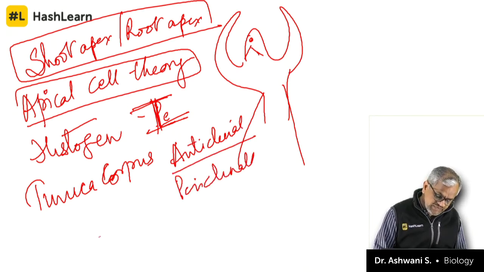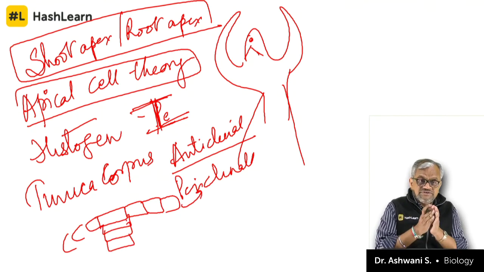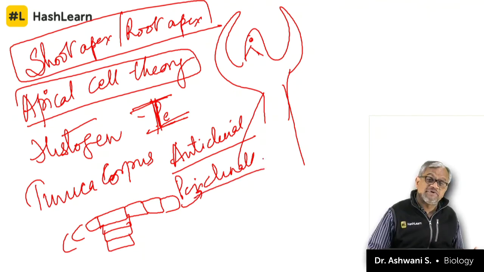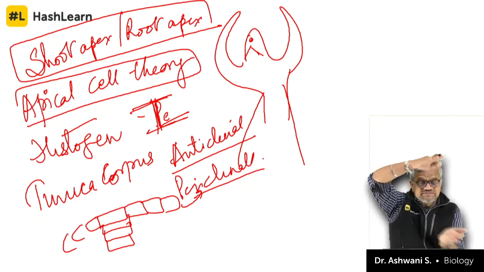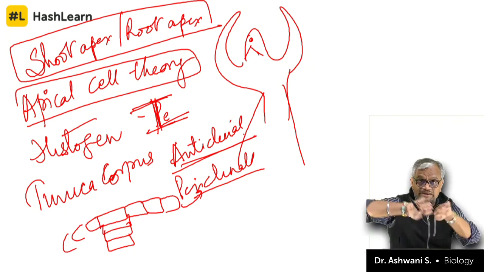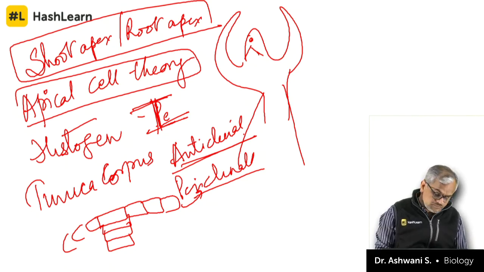Sir, what is anticlinal? Suppose this is a cell. If any cell divides like this, and a peripheral increase happens, that is called periclinal. If girth increases, that is called anticlinal. In periclinal, periphery, PERI.